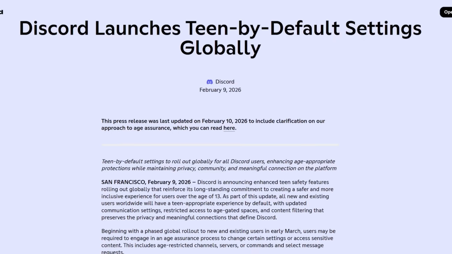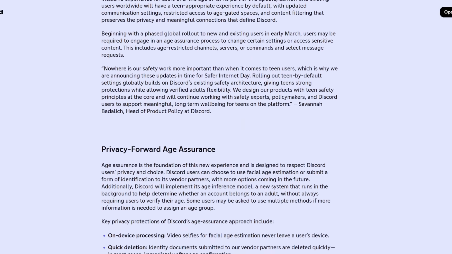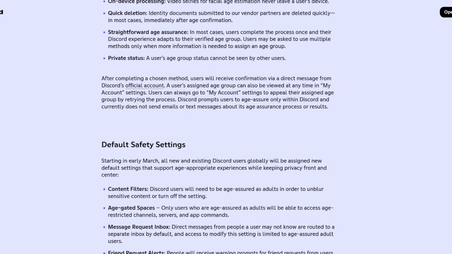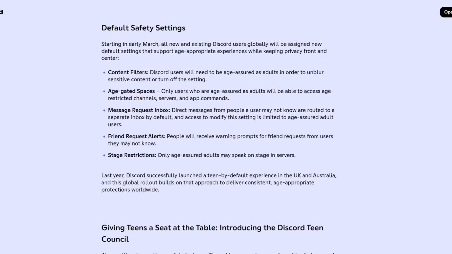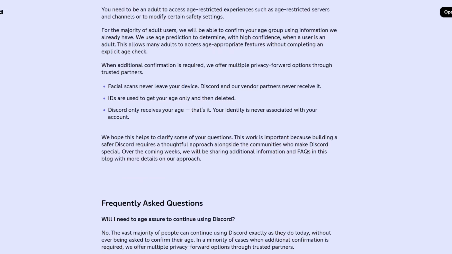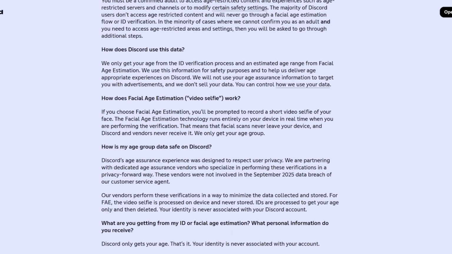So as we all know, Discord launched age verification globally and essentially killed their platform. They actually made this decision even after having a huge data leak in October, which resulted in thousands, possibly hundreds of thousands, maybe even millions of IDs being leaked. This has obviously resulted in people trying to find some Discord alternatives. So what we're going to do today is gather all the Discord alternatives, especially the major ones, go over them and see which one is the best.